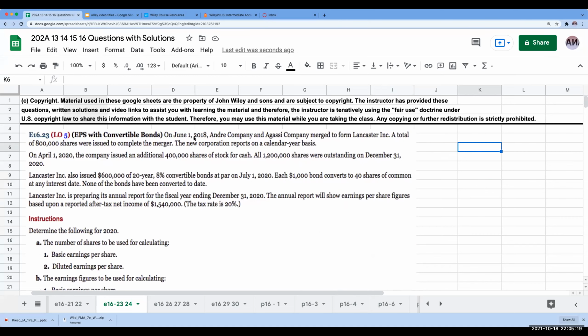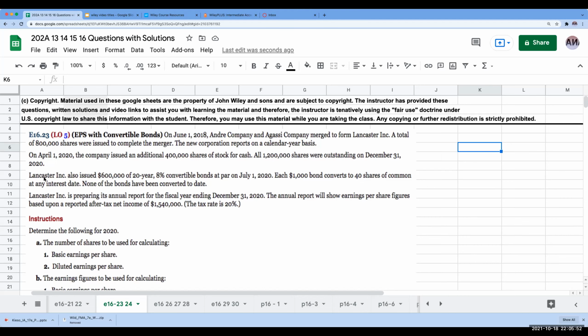So over here on June 1st, 2018, Andre Company and Agassi Company merged to form Lancaster, Inc. A total of 800,000 shares were issued to complete the merger. The new corporation reports on a calendar year basis, so we're going to assume that's from January 1st to December 31st. On April 1st, 2020, the company issued an additional 400,000 shares of stock, all for cash. All 1.2 million shares were outstanding on December 31st, 2020.